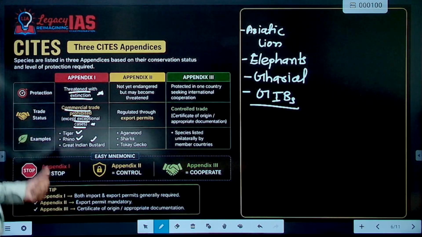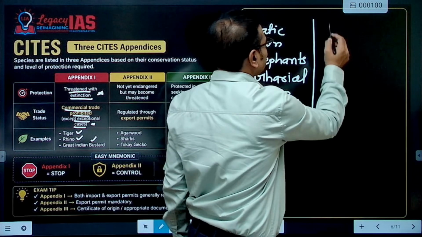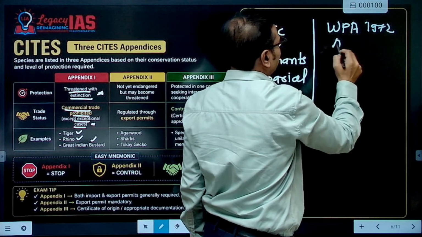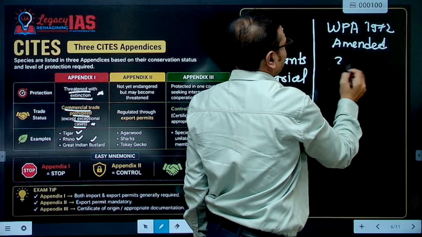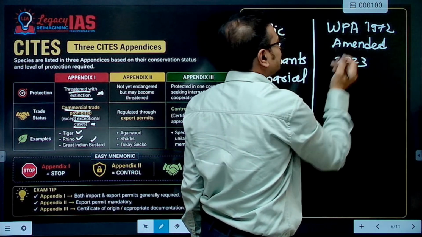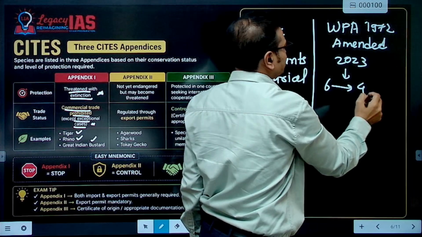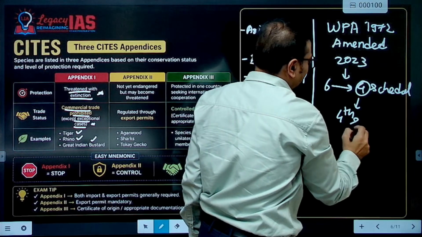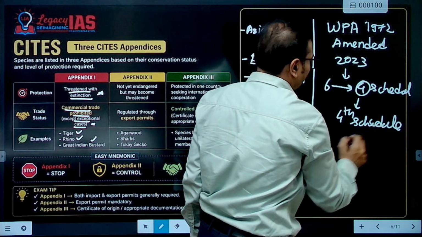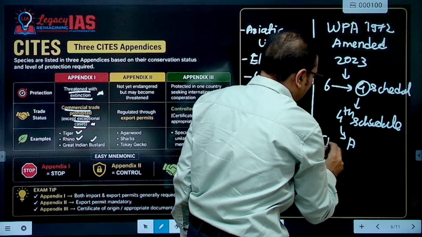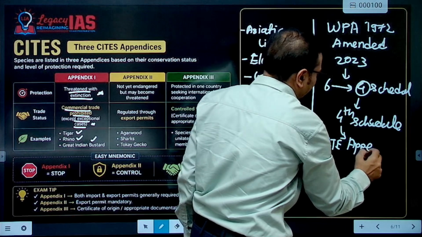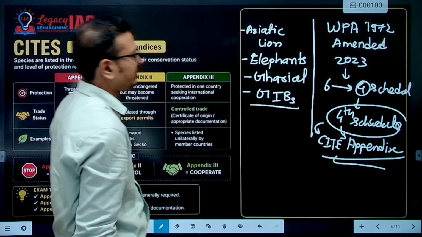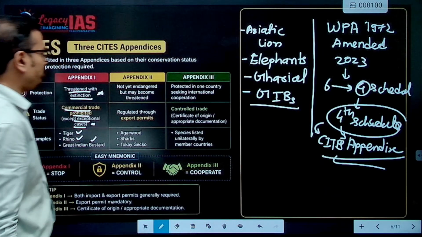You should also understand that the Wildlife Protection Act 1972 was amended in 2023. Through this amendment, earlier there were 6 schedules, now there are 4 schedules. The fourth schedule now holds the CITES appendix animals. A separate schedule is created for the enactment of CITES. This is a unique development, you should be aware.